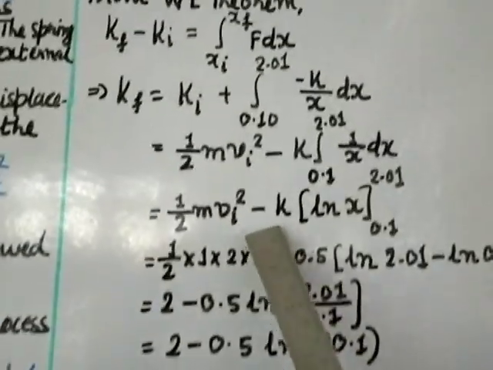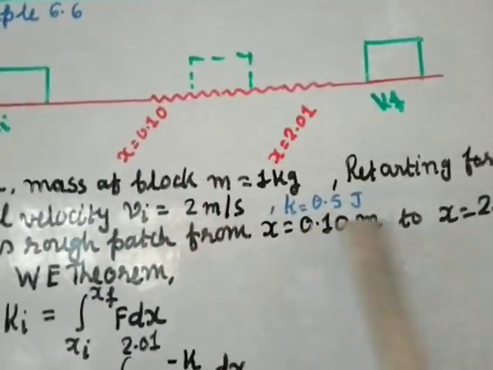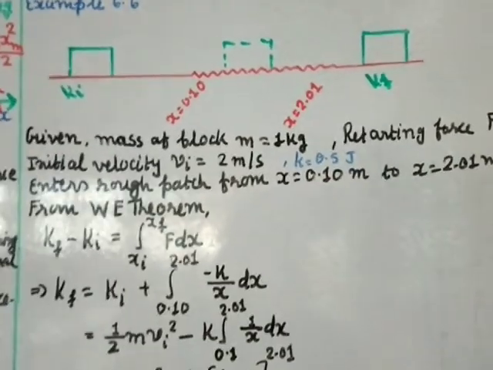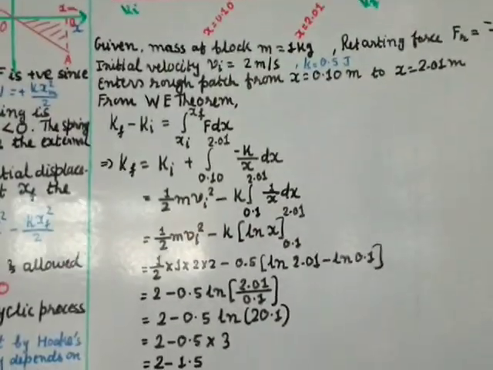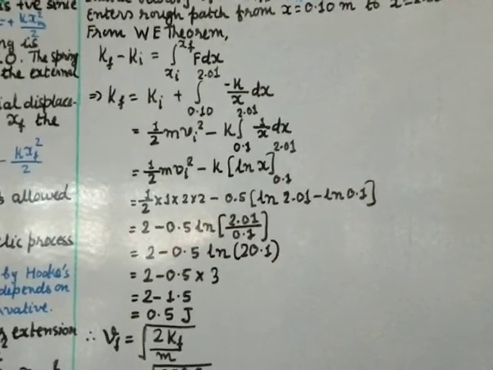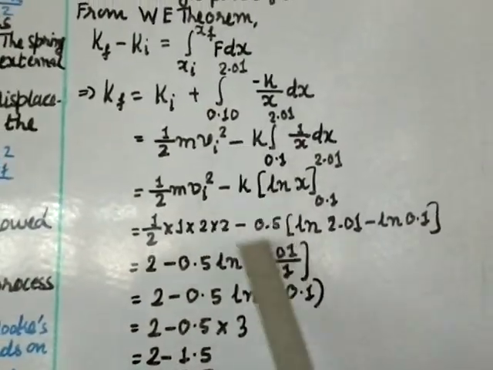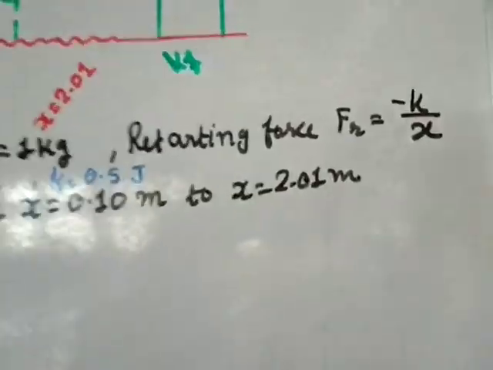Remember that the value of K given to us is not a spring constant. What I said earlier was a mistake, which is now corrected. The value of K is a constant, given as 0.5, which I have placed here using the formula.